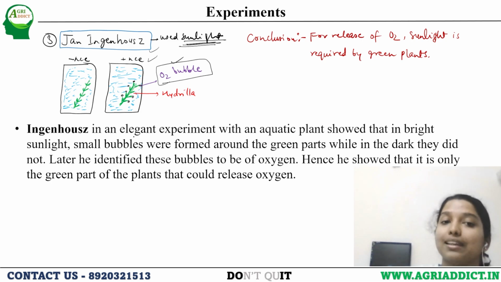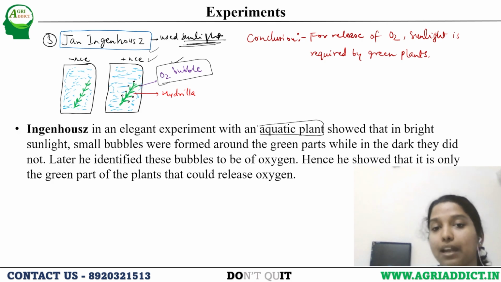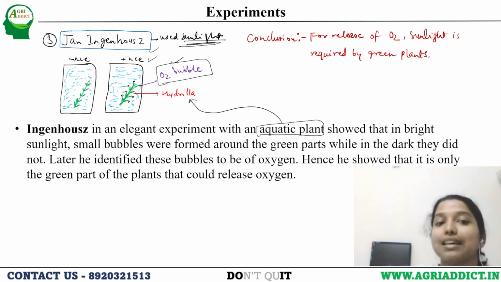So Ingenhousz, in an elegant experiment with an aquatic plant, this hydrilla, showed that in bright sunlight, small bubbles were formed around the green plants, while in dark, they did not. Later, he identified these bubbles to be oxygen. Hence, he showed that it is only the green part of the plant that could release oxygen.